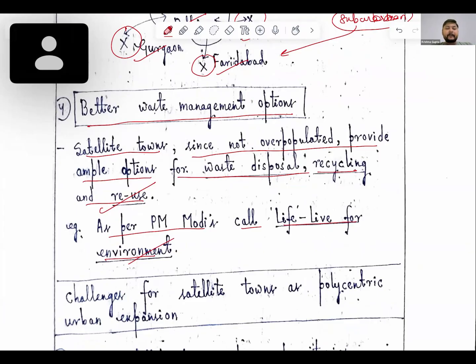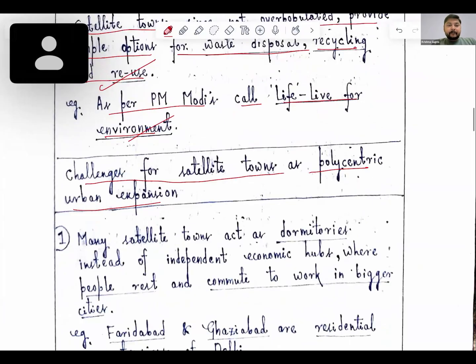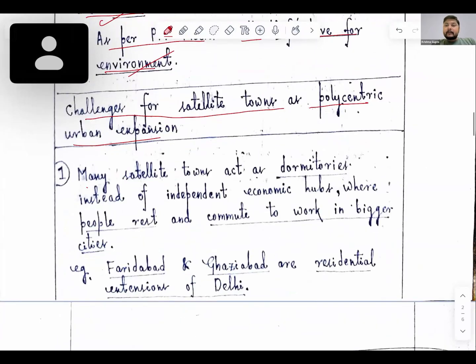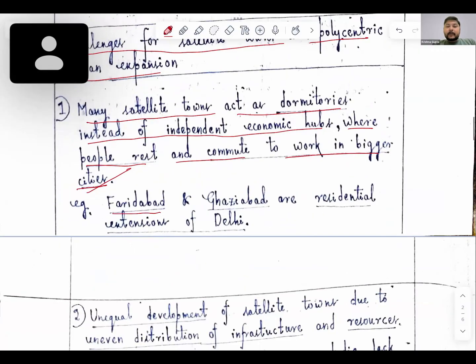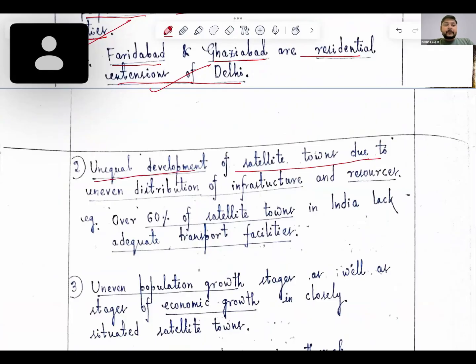Then here we have the challenges for satellite towns of polycentric urban expansion. Many satellite towns act as dormitories instead of independent economic hubs, where people rest and commute to work in bigger cities. So Faridabad and Ghaziabad are residential extensions of Delhi. Unequal development of satellite towns due to uneven distribution of infrastructure and resources. Over 60% of satellite towns in India lack adequate transport facilities.